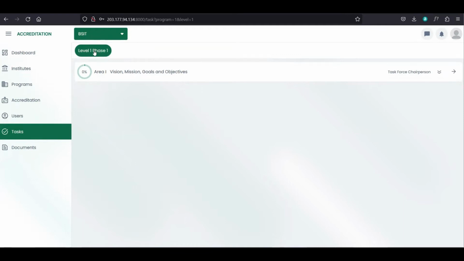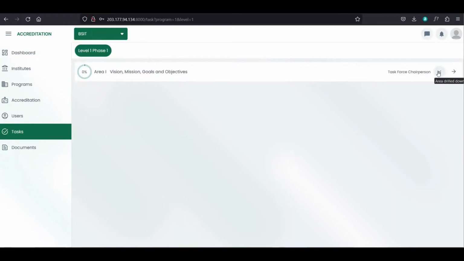So BSIT level 1 phase 1, and then assigned as task force chairperson here in area 1. So here we can see the tasks assigned for each user. So we can also see here the progress. So we can see the progress of this area, whether it is finished or not yet.